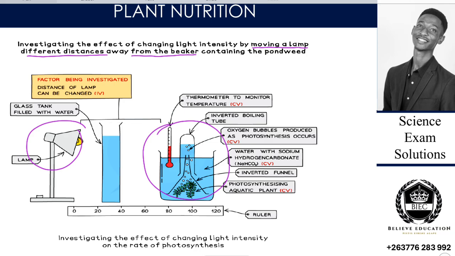So what we are saying is to move the lamp a distance. The reason why we are moving the lamp a distance is we are changing the light intensity. In other words, if the lamp is closer, it has more light intensity. If it is far away, it has lesser light intensity. And